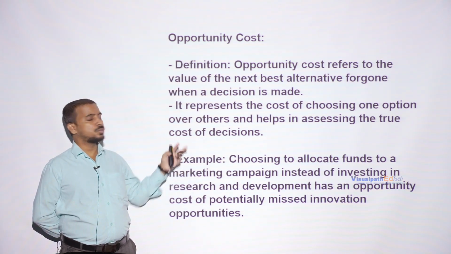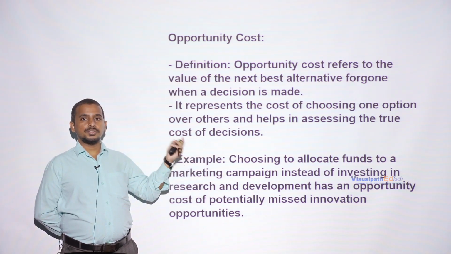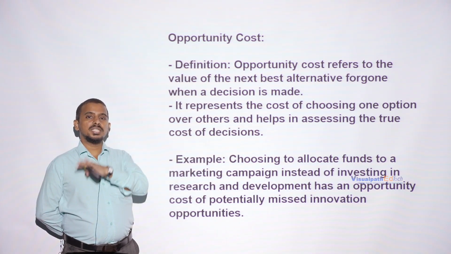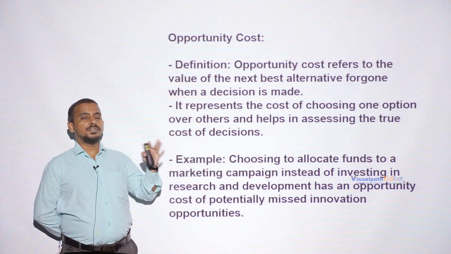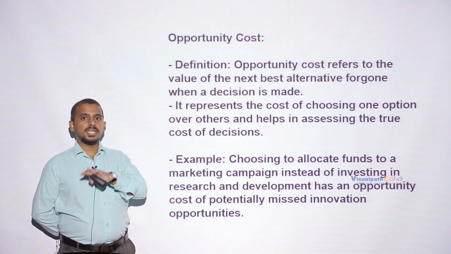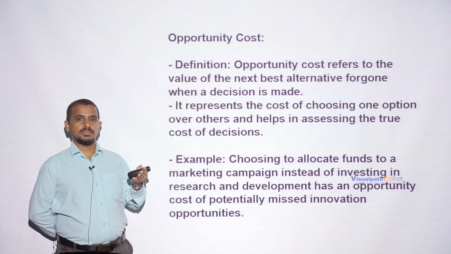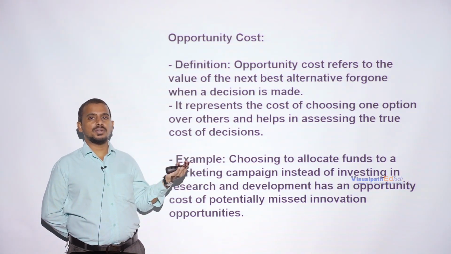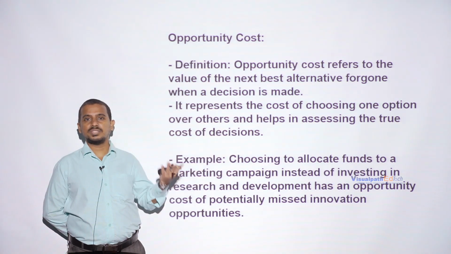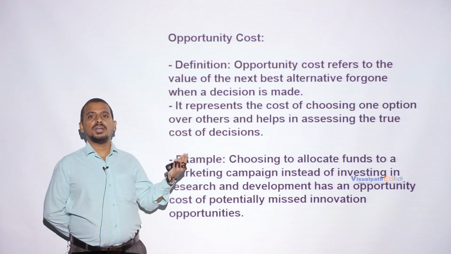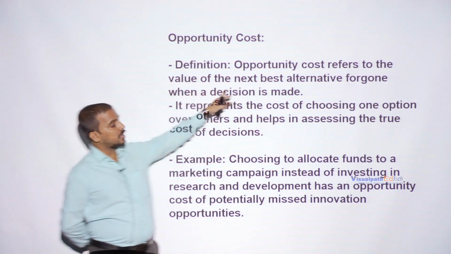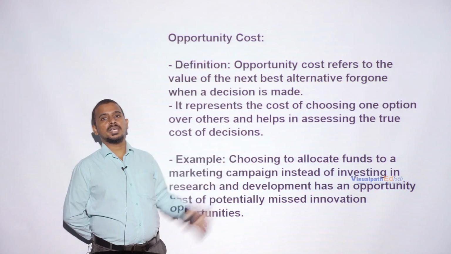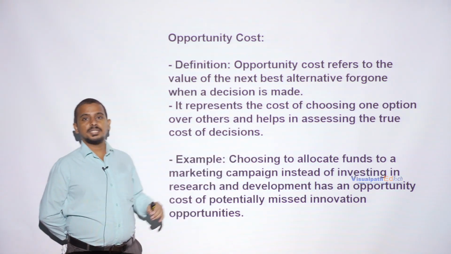So if you choose to do a job by choosing the 2 lakh salary package yearly, then you are losing 50,000 rupees, because if you had chosen the business, then you would have earned 2,50,000, but you have chosen to do the job, so that's why you are getting 2 lakh only and you are not getting 2,50,000. So this is the opportunity you have lost. So we say opportunity cost is the value of the next best alternative foregone when a decision is made.